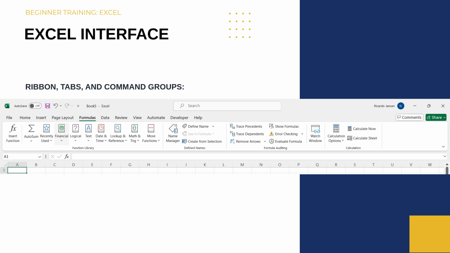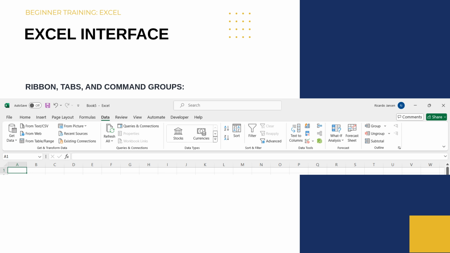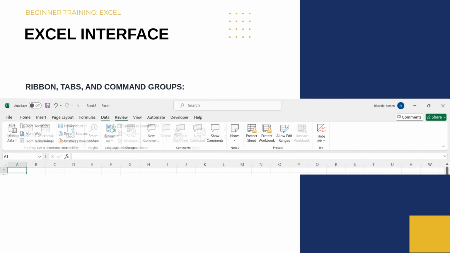Next up, we have the Formulas tab. This is the tab that you would use more frequently once you become more familiar with Excel and its functions and features. On the Data tab, we work with sorting and filtering, data validation, and subtotals. The Review tab gives you proofing options such as spelling and thesaurus. It allows you to add comments and notes, as well as protecting your worksheet.